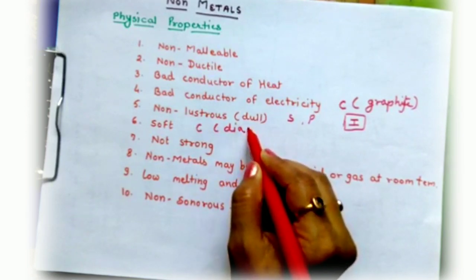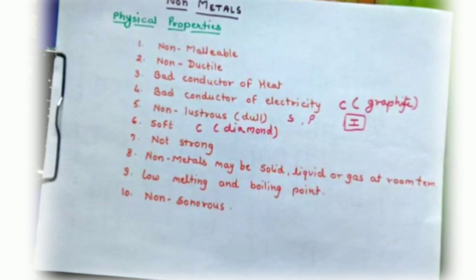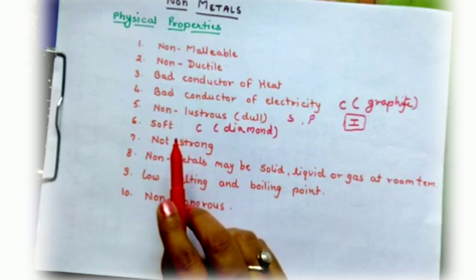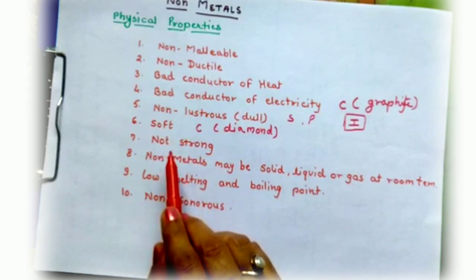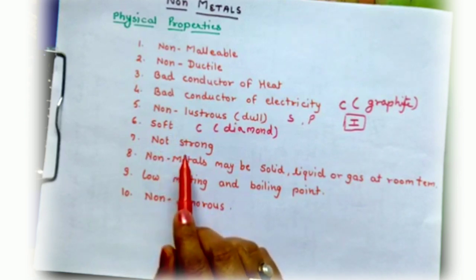Diamond is very hard. In fact, diamond is the hardest natural substance known. Strong. So another physical property of non-metals is that non-metals are not so strong.